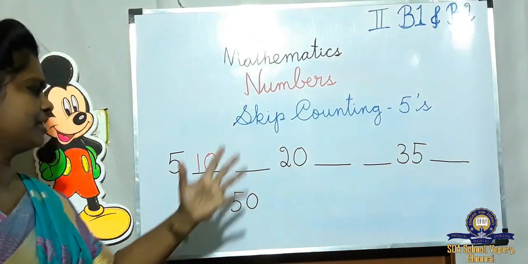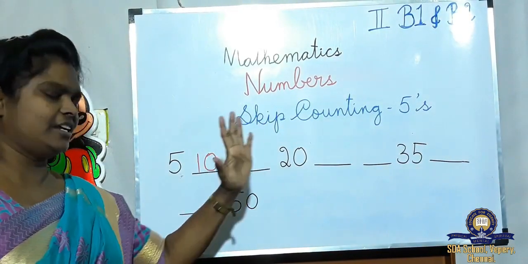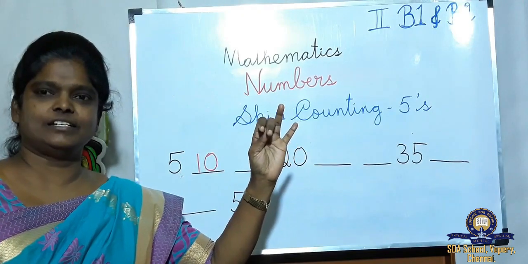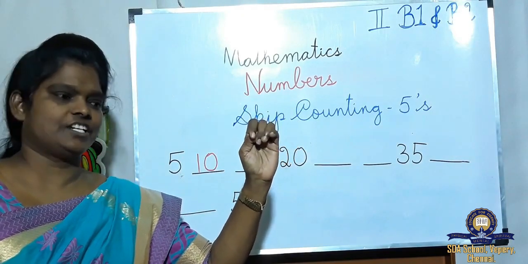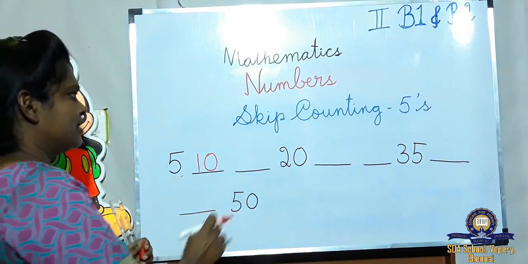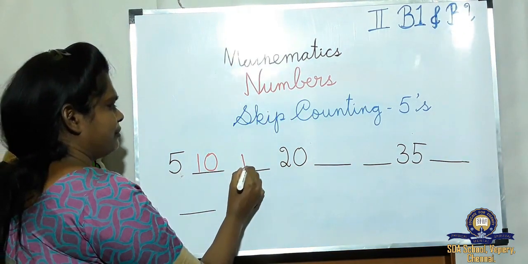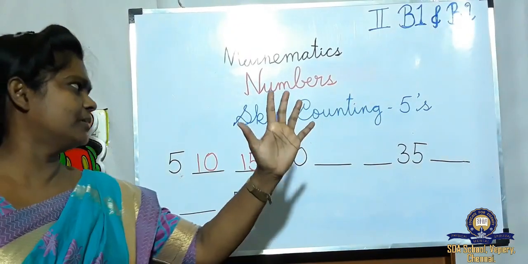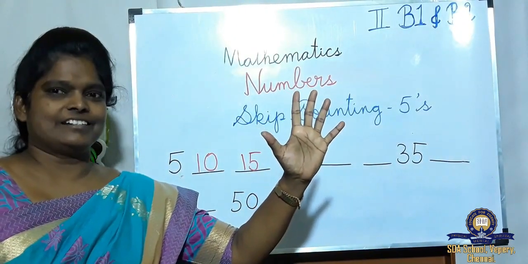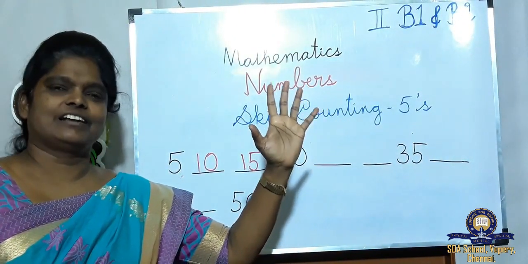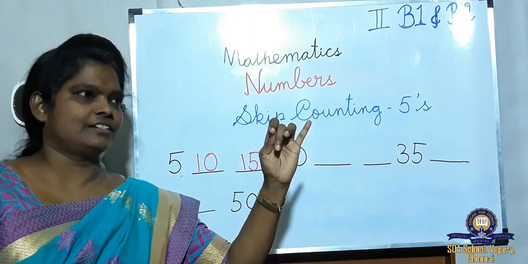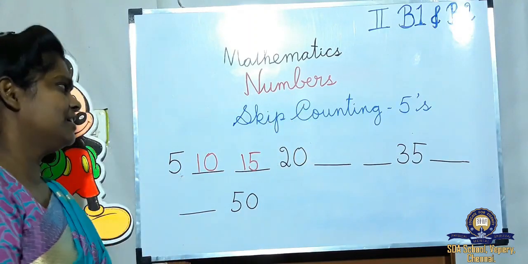10. Again 5 fingers. After 10, start counting. 11, 12, 13, 14, 15. Next, what number is missing here? 15. Come on, keep your finger. Again, start. After 15, what number will start? 16, 17, 18, 19, 20.